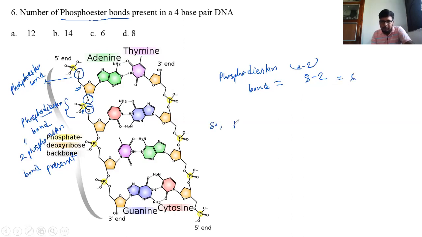So the phosphoester bonds equal 6 into 2, which means 12.